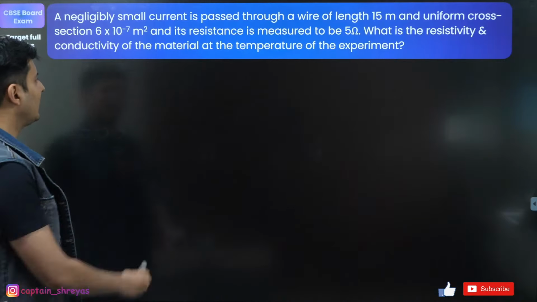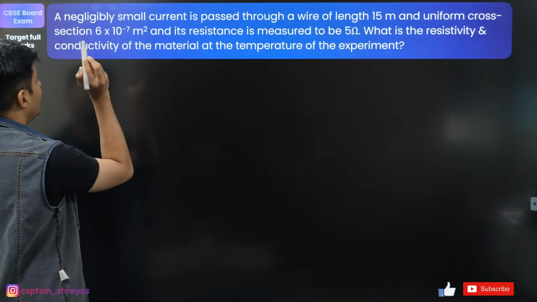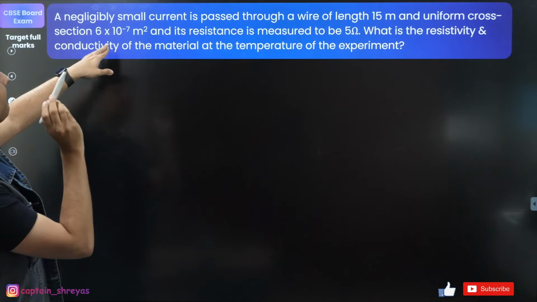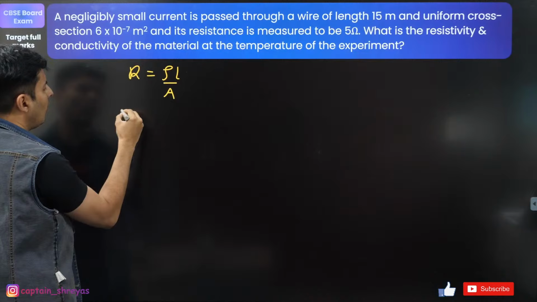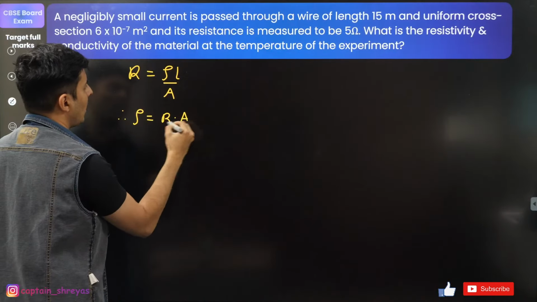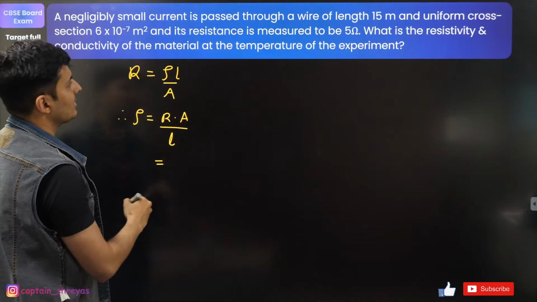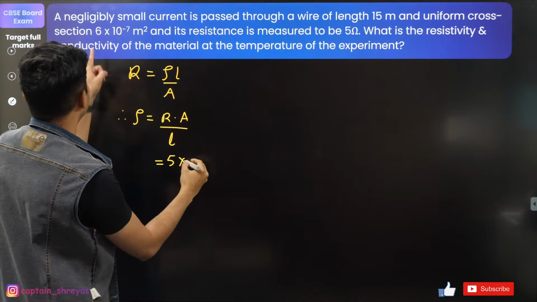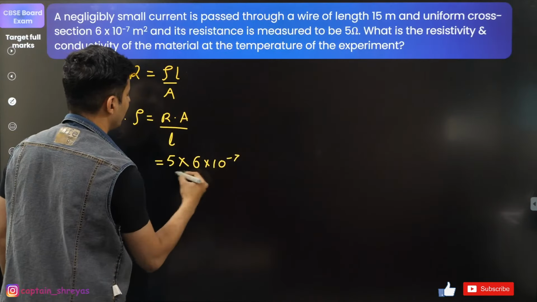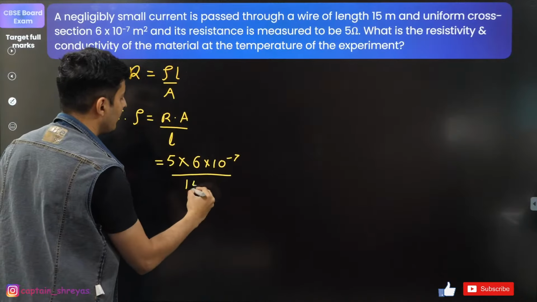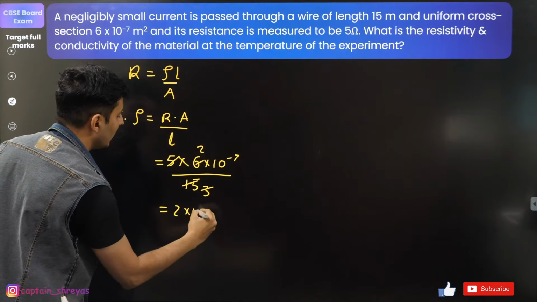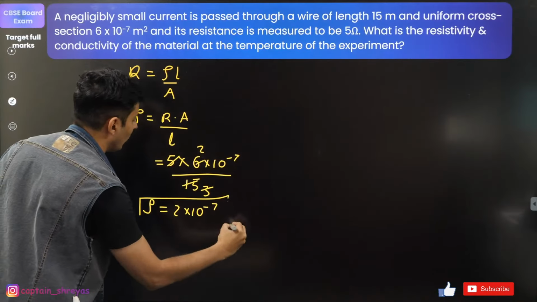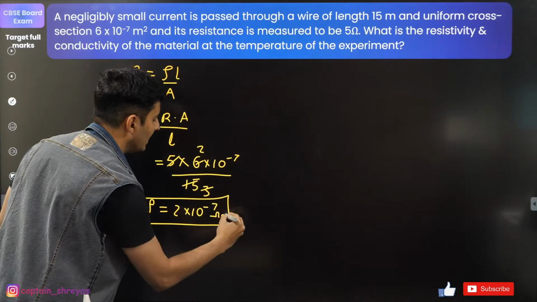Okay. So, in this particular question, resistivity is asked, resistance is given, area is given, and length is given. So, using the formula R is equal to rho L by A, rho will be equal to resistance into area divided by length. Resistance is 5 ohms. Area is 6 into 10 to the power minus 7, and the length is 15, right? So this will go 3 times, this will go 2 times, so it will be 2 into 10 to the power minus 7. So that is what the answer will be. It will be ohm meter. Ohm meter is generally the unit for resistivity.